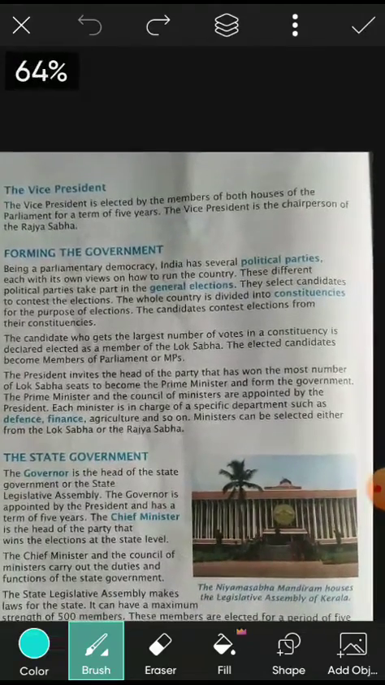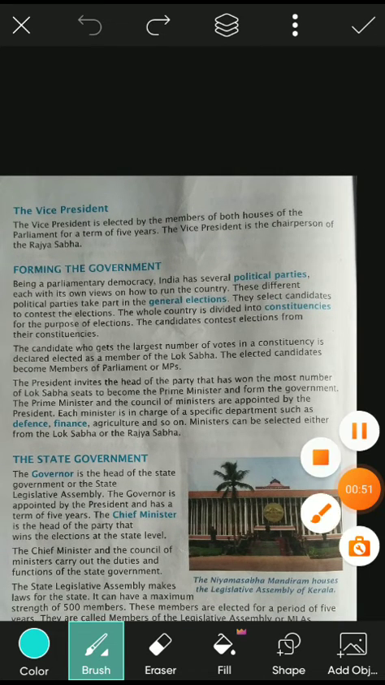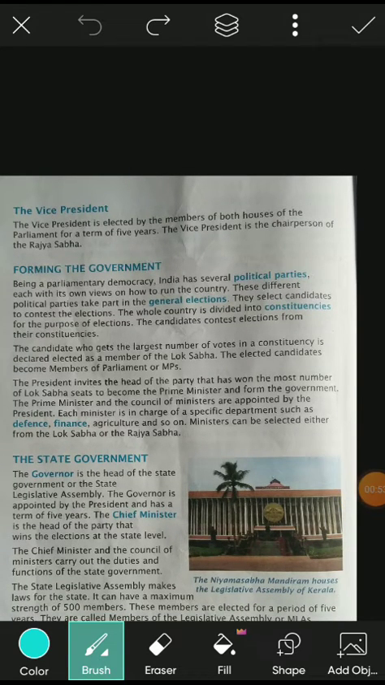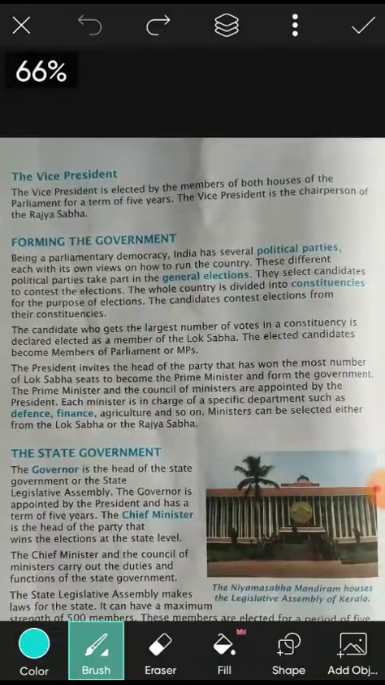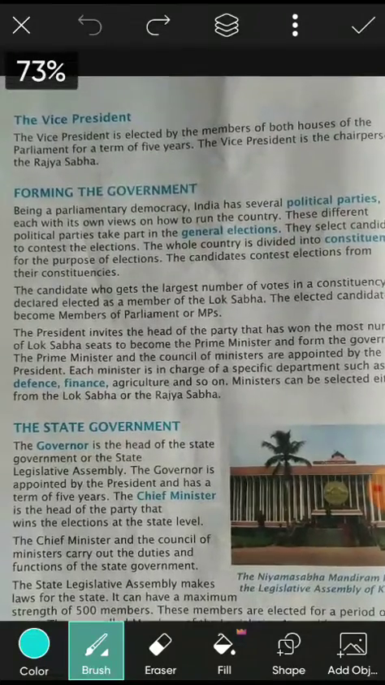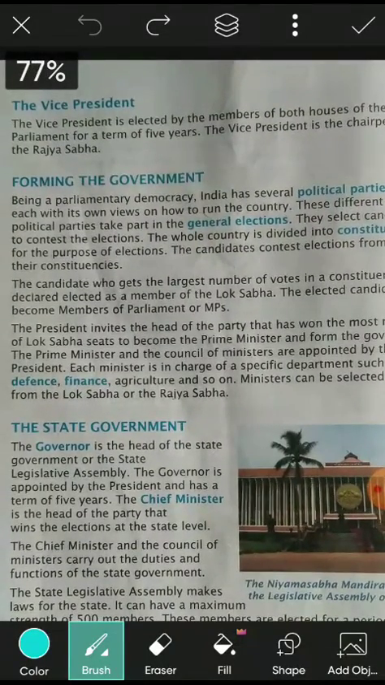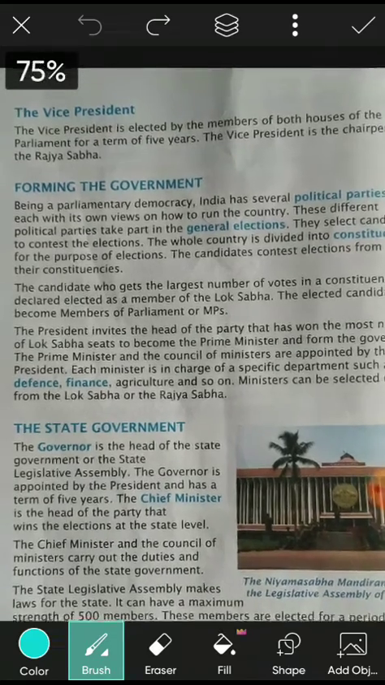That means the vice president is elected for only 5 years. The vice president is the chairperson of the Rajya Sabha, and always remember that. Who is the chairperson of the Rajya Sabha? The vice president is the chairperson of Rajya Sabha. Understood?